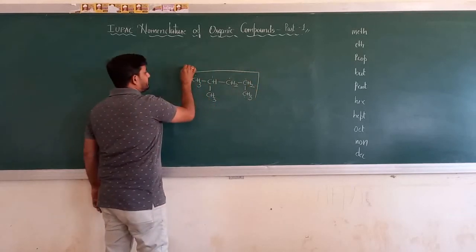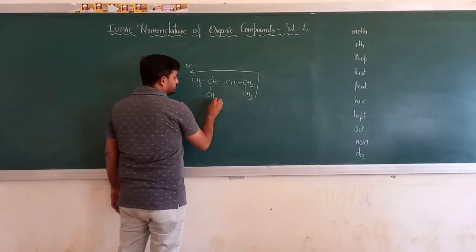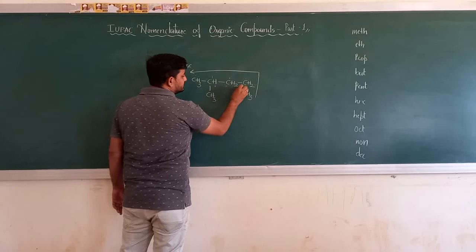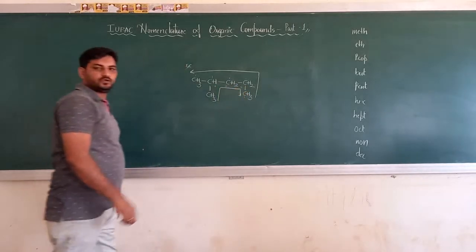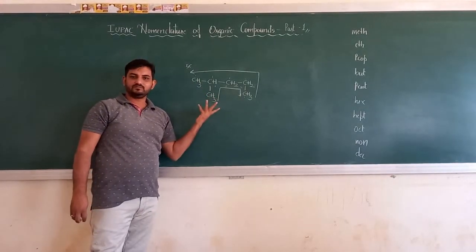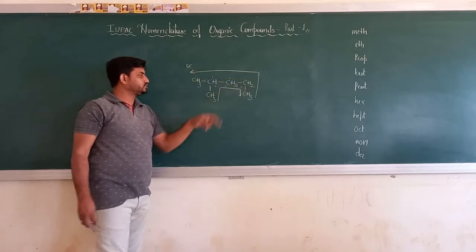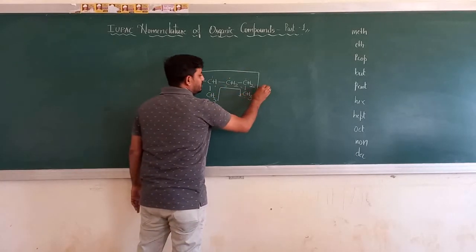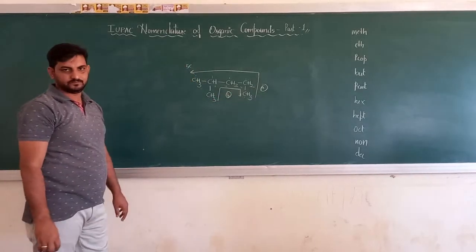There are 5 carbon atoms. Go with the other end. This is 1, this is 2, this is 3, this is 4 and this is 5. There are 5 carbon atoms in this direction. So anyhow you go, your longest chain contains 5 carbon atoms. You go like this or you go like this. You go along the direction A or along the direction B. There are 5 carbon atoms.